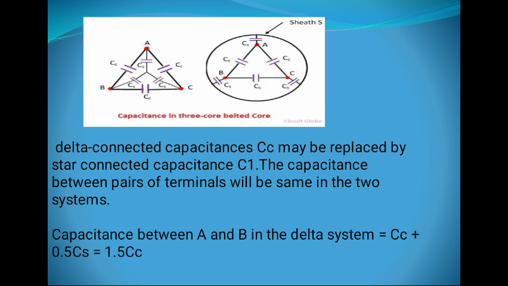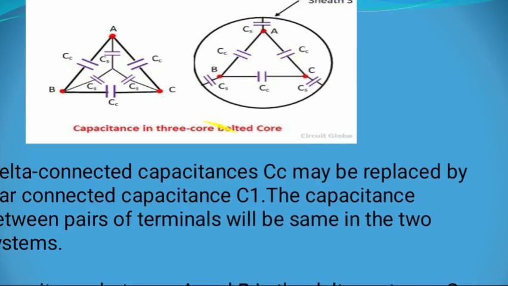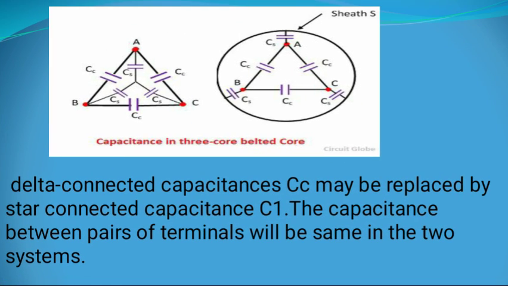Now the figure shows the capacitance in 3-core belted cables. There are A, B, C 3 conductors which offer capacitances CC, CC, CC and CS, CS, CS.